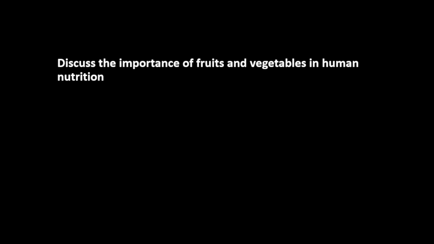So today we are going to discuss the next question of our agriculture optional answer writing practice series. And the question for today is: discuss the importance of fruits and vegetables in human nutrition. Although the question looks easy at first hand, if you don't have some specific information, we end up writing generic answers and getting generic marks in these types of questions. So today we will be discussing how to bring specificity to these types of questions.